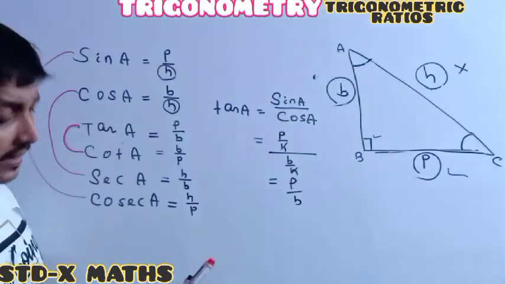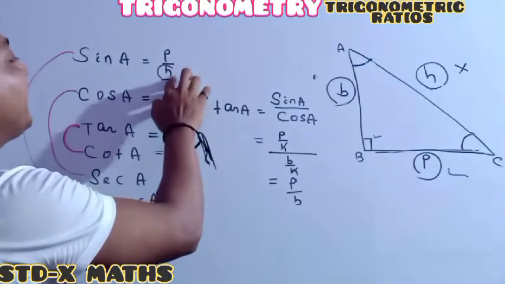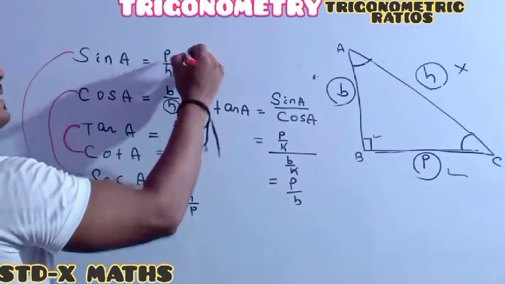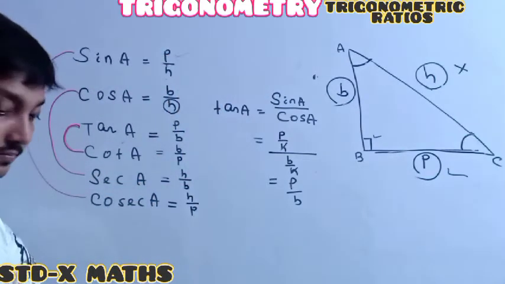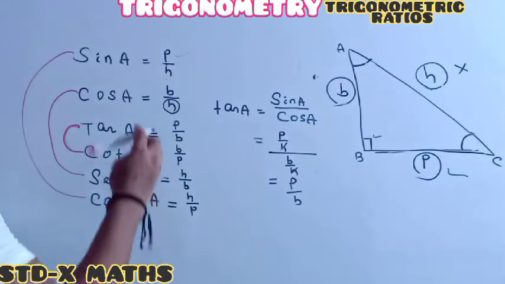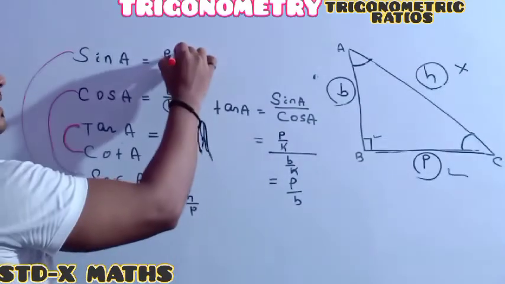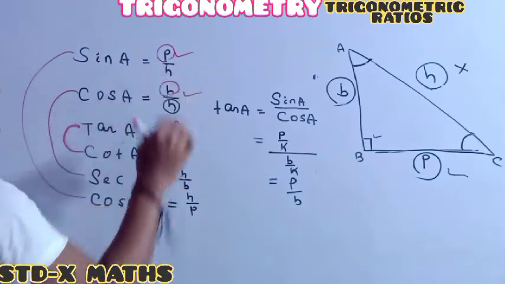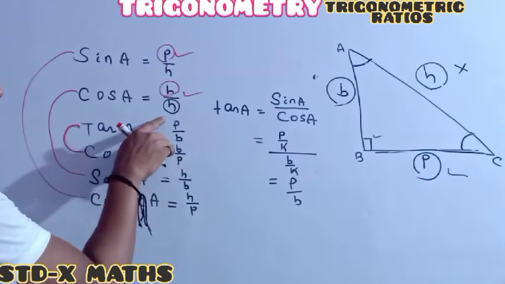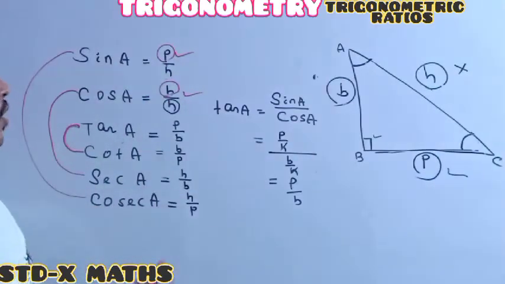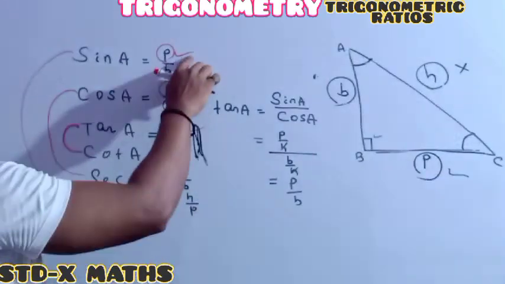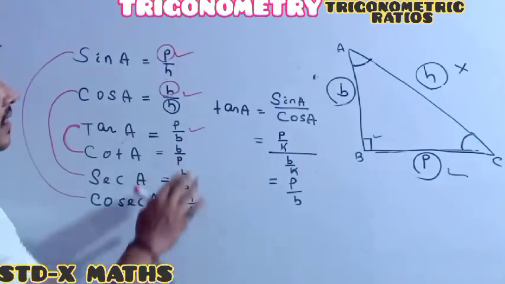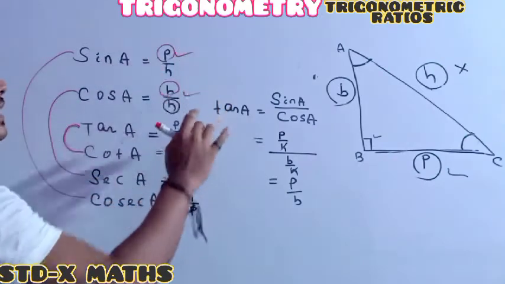So the trick you just have to remember is, sin is P by H. Cos is B by H. And tan will be P divided by B, with H the same. Only remember up to the 3 ratios. The rest of the 3 ratios are the reciprocals of the above 3 ratios.